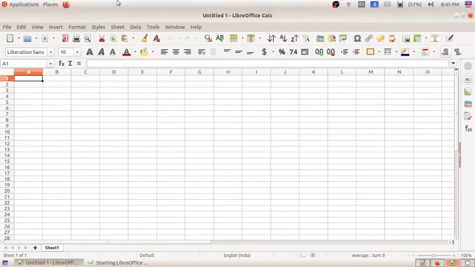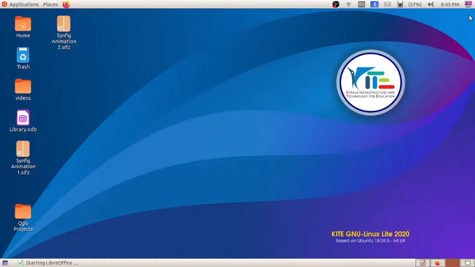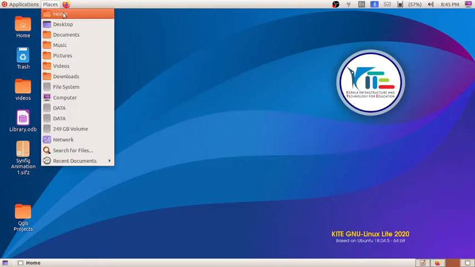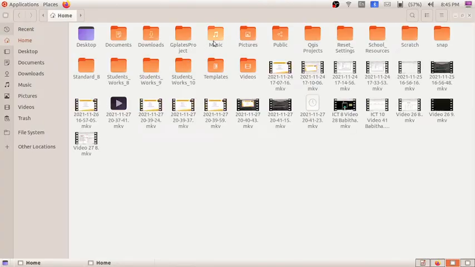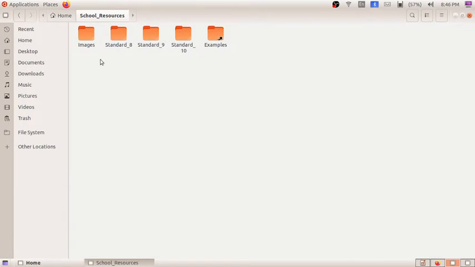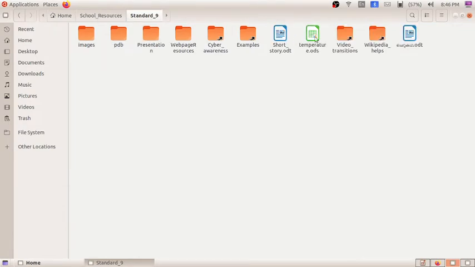This is the page of LibreOffice Calc. In our school resource folder, in the home folder, we already have the information of the minimum and maximum temperature of different locations. You can see here in school resources standard 9, there is an Excel file, temperature.ods.